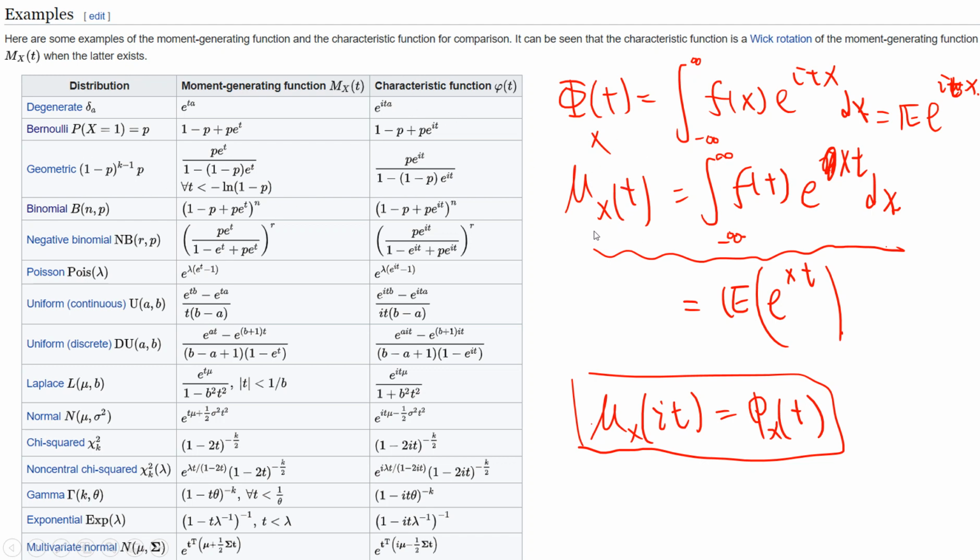We will prove two things. One is the moment generating function, and one is the characteristic function. The moment generating function is the expectation value of exponential tx, and the characteristic function is the expectation value of exponential itx. If both exist, you can get the characteristic function just by plugging it into the moment generating function. I think this is straightforward. Let's prove the first 4, which are somewhat trivial.